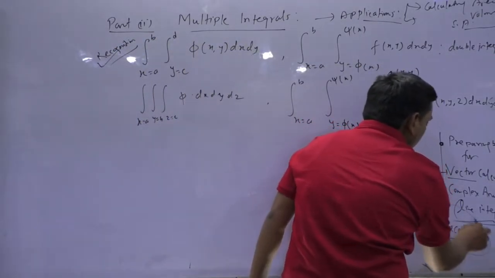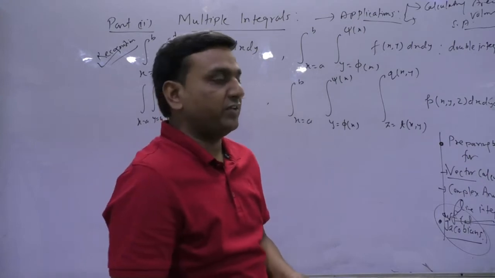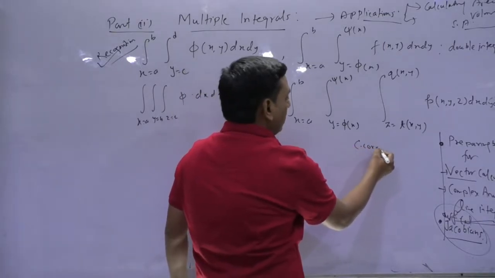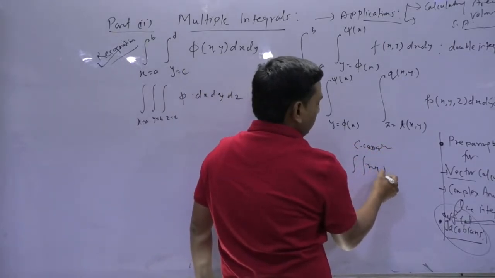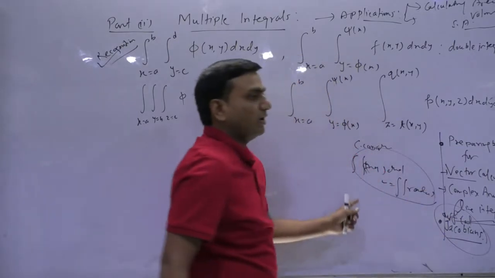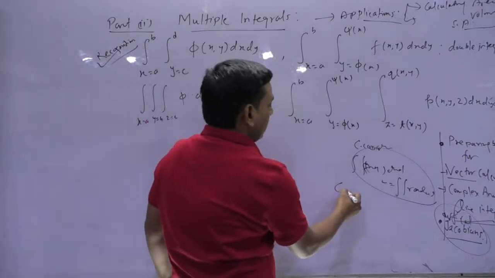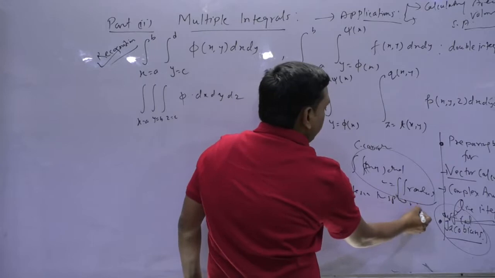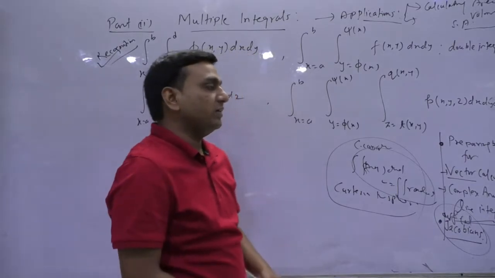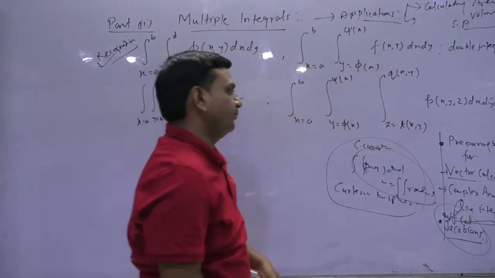So in the differential calculus there is a separate topic Jacobians, but I didn't discuss that in the differential calculus, because when I will be changing the coordinate system from one coordinate, suppose that x y dx dy से r theta d theta dr में जाना है डबल इंटीग्रल को, और ट्रिपल इंटीग्रल like Cartesian to spherical coordinate. तो इन कोऑर्डिनेट सिस्टम को चेंज करने के लिए वी नीड जैकोबियंस. So what I will be doing is I will be discussing that Jacobians topic of the differential calculus here also. ओके बच्चे, चलो